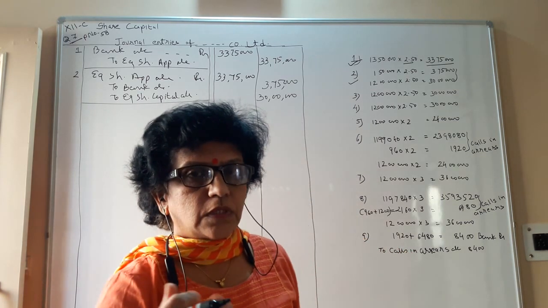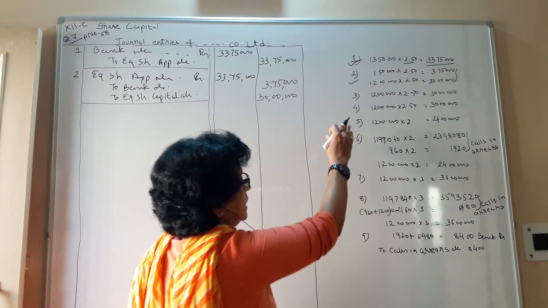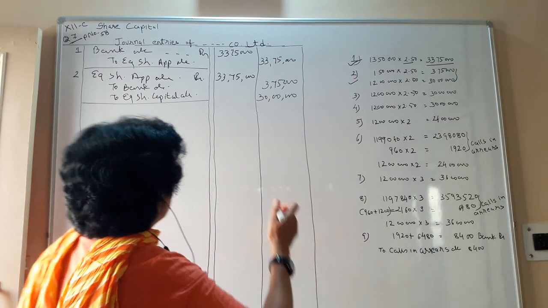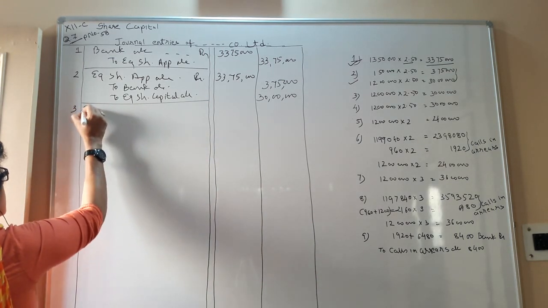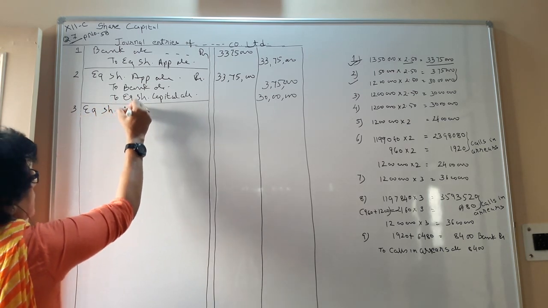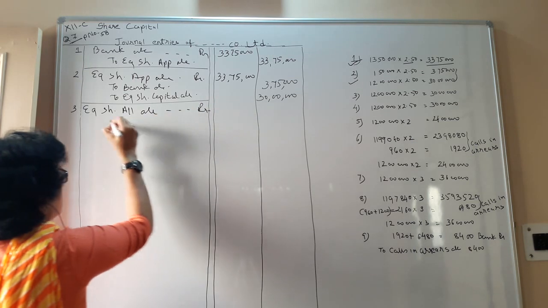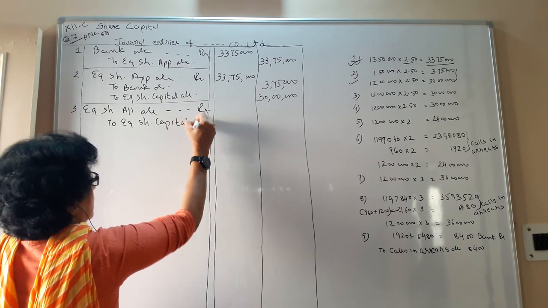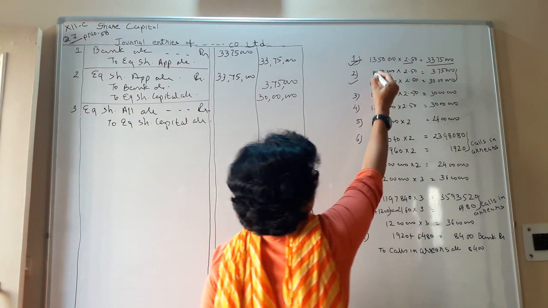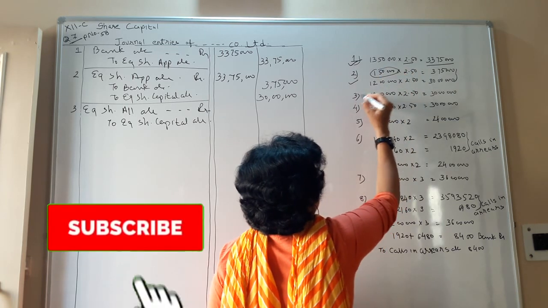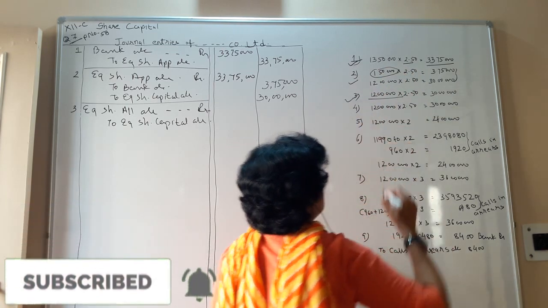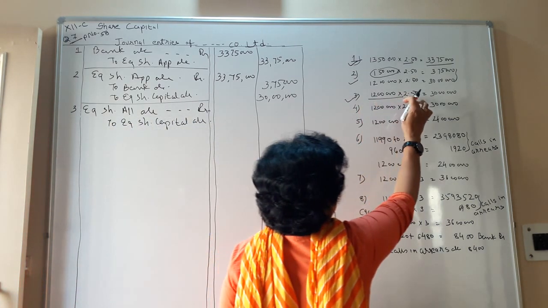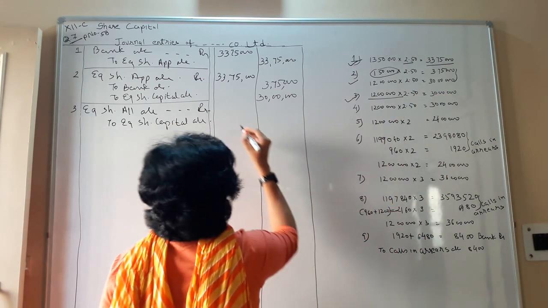Okay, so now we proceed to the allotment. From allotment onwards, the company will demand first and then the bank entry will come. So your third journal entry is equity share allotment account debit to equity share capital account. Now we have already refunded that extra money, so whatever multiplication we do now is with the original 12 lakh shareholders. 12 lakh shareholders multiplied with 2.50 comes to 30 lakhs.